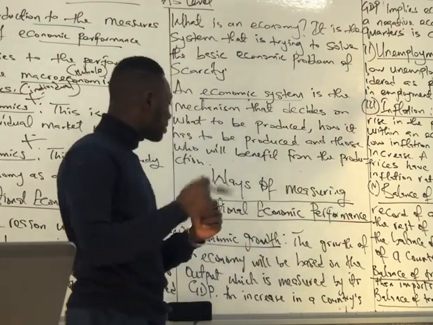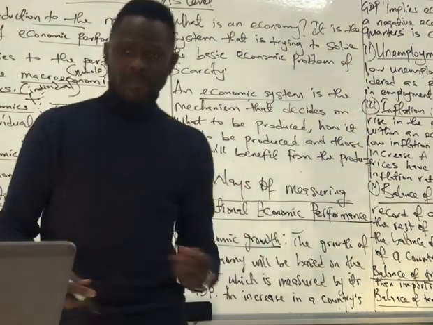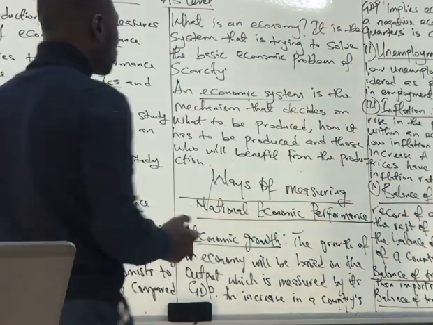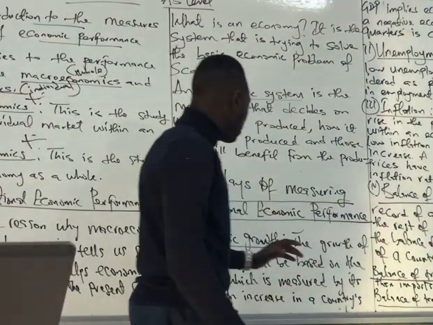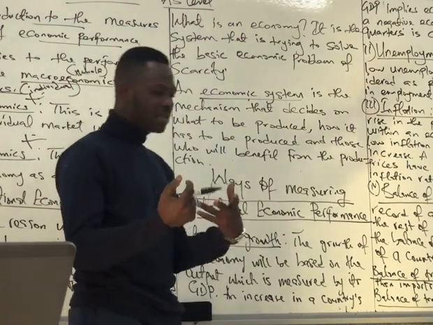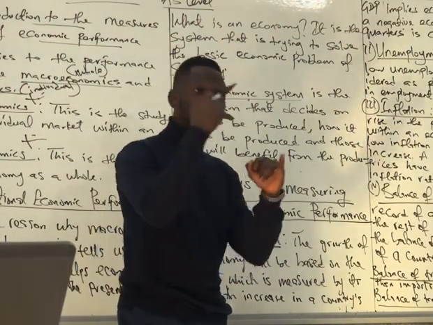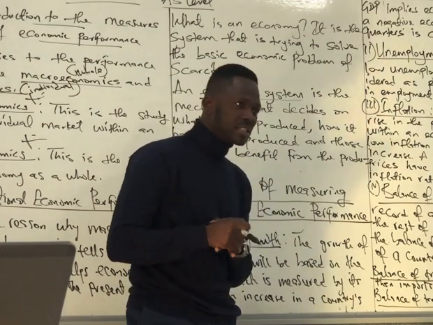We can measure the performance of the economy through what? Economic growth. We can measure through inflation, we can measure through the balance of payment, and we can measure through unemployment. So we start with economic growth. When we talk about economic growth, we're talking about the output of an economy, what we produce in this country, in terms of goods, in terms of services.